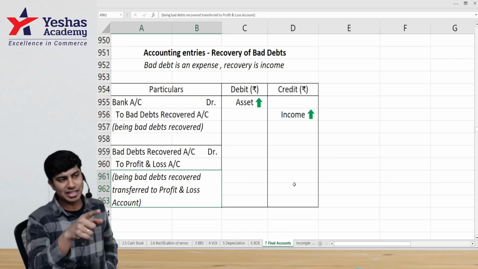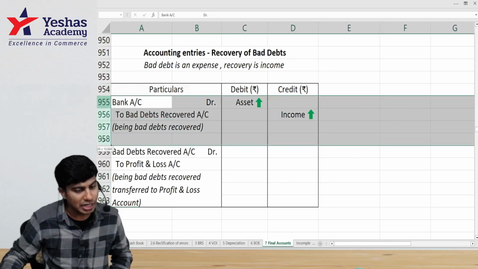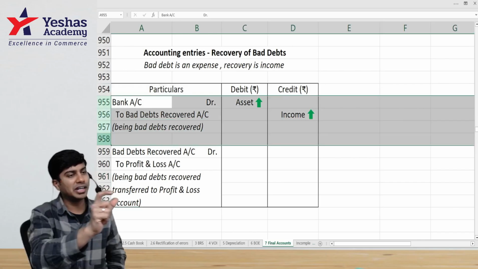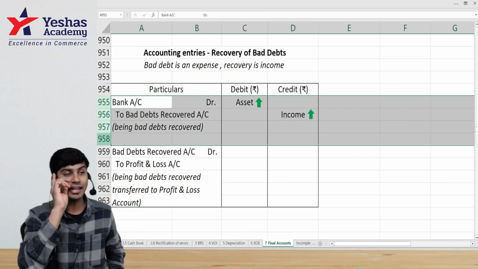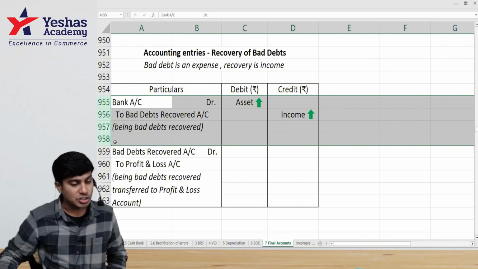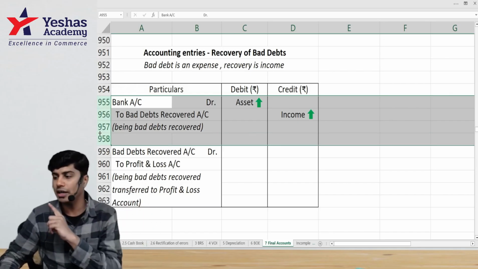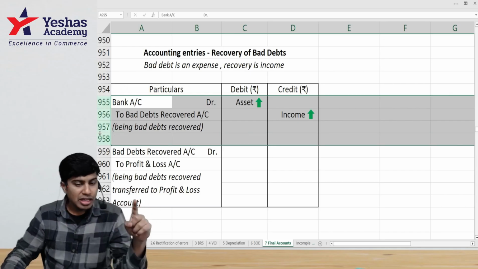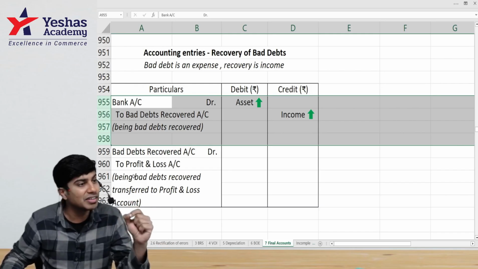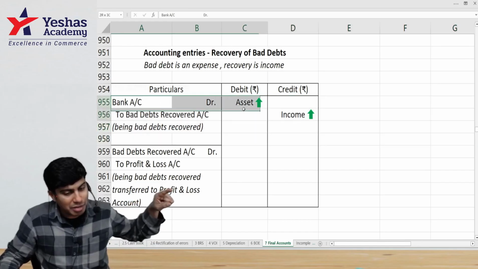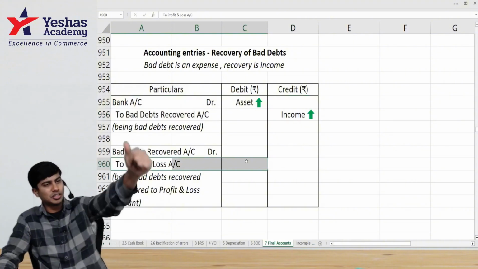This is the accounting entry that I should pass to transfer bad debt recovered to P&L. If bad debt recovered is appearing in the trial balance, meaning this entry is already passed, bank balance is already increased, it is income, I'll post it to the P&L account credit side. However, if bad debt recovered is given in adjustment, add it to bank balance and then post it to the P&L account credit side. I hope you all understood.